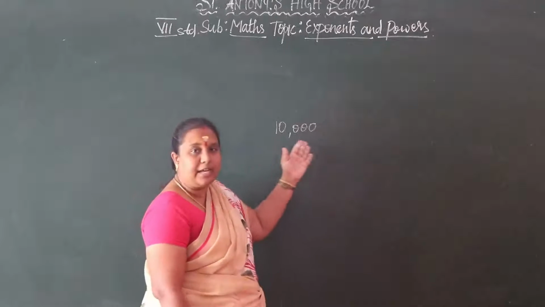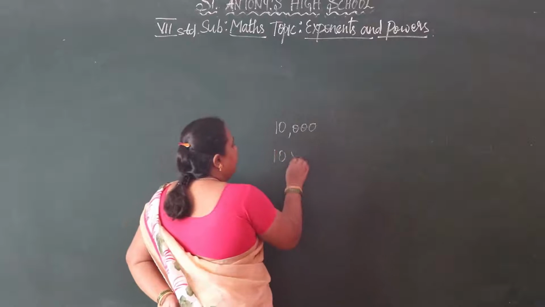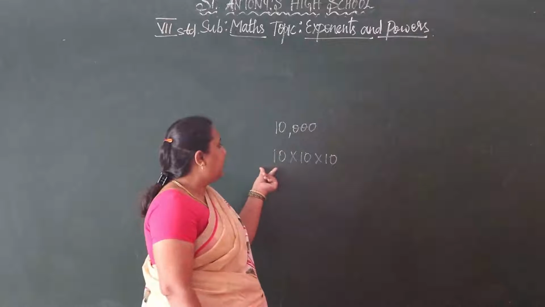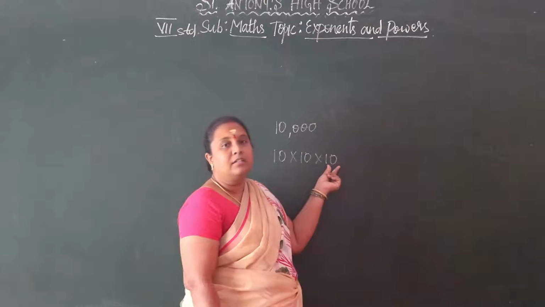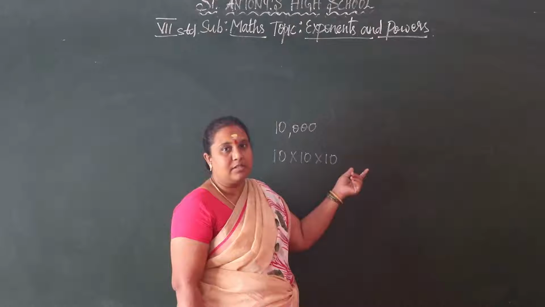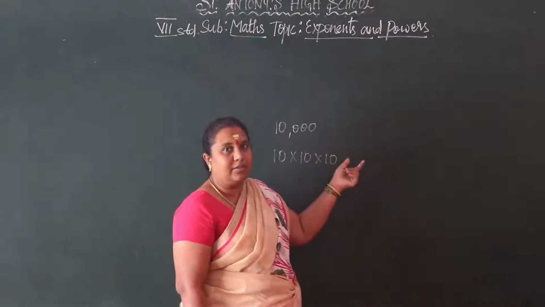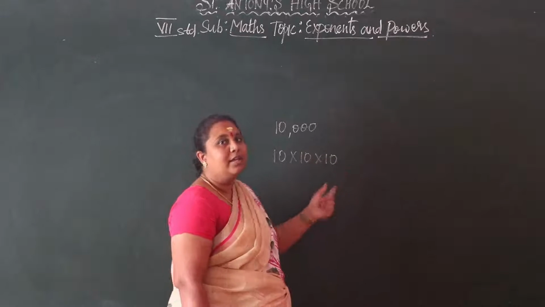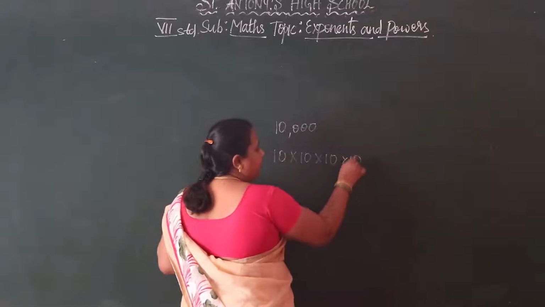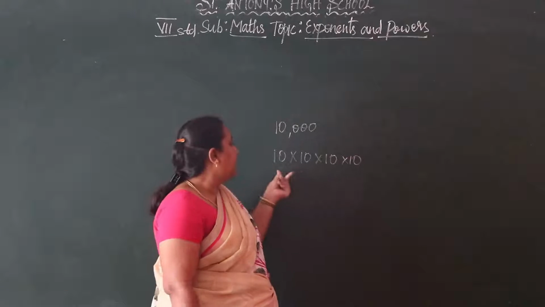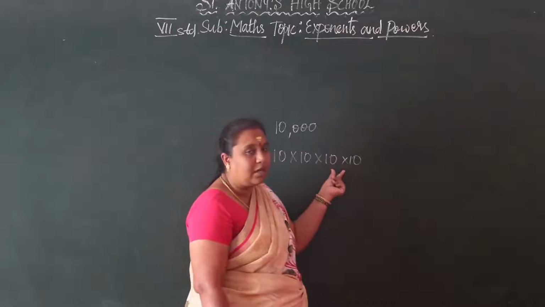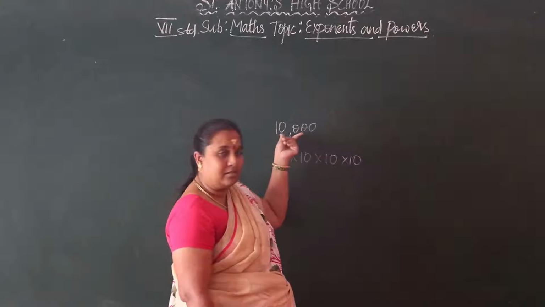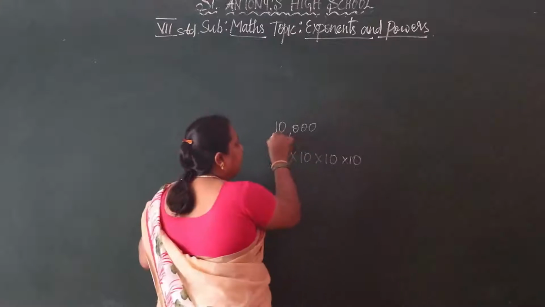First we write 10 into 10 into 10 into 10. See, 10 tens are 100, 100 tens are 1,000, and again we multiply by 10, so 1,000 tens are 10,000. So now we get the standard number.